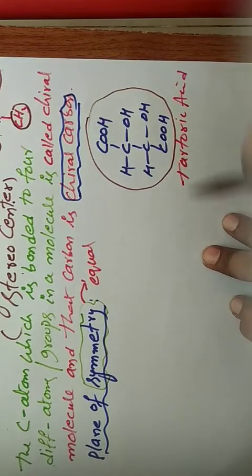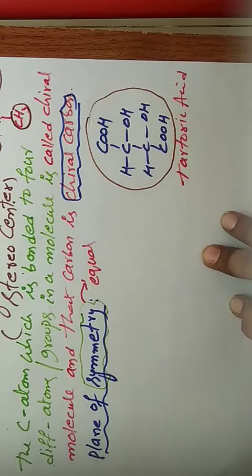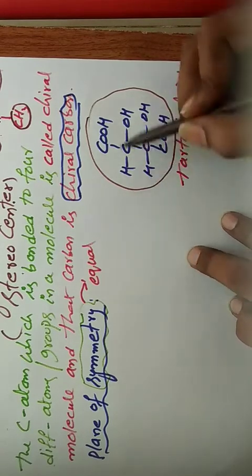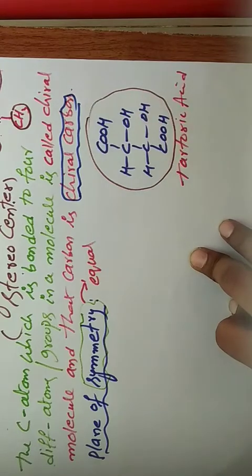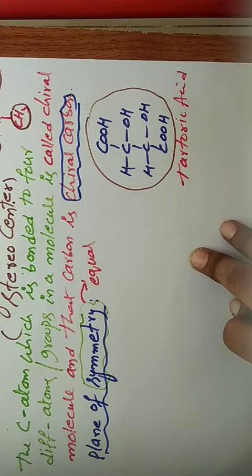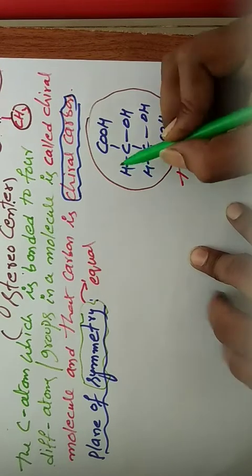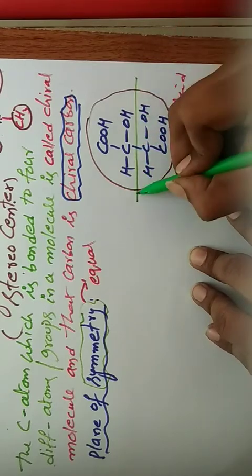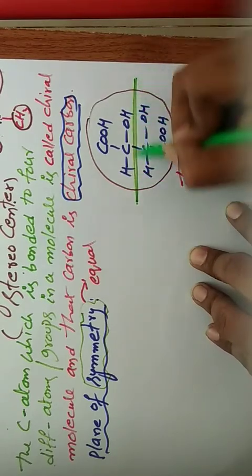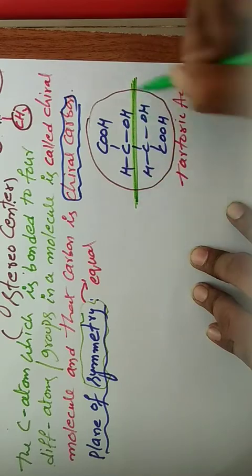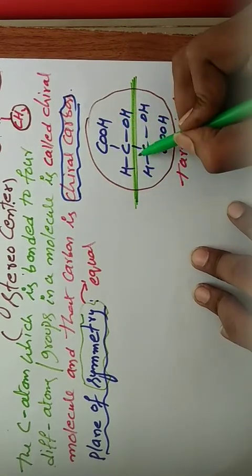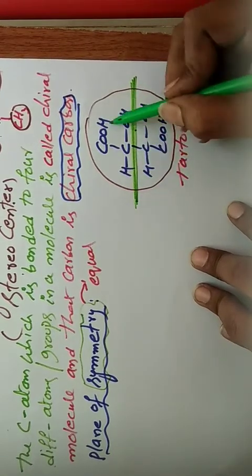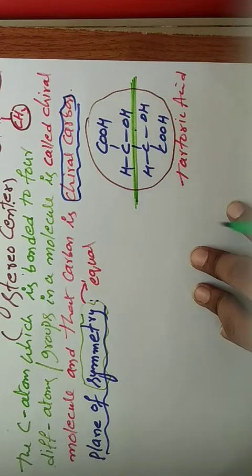In this molecule, you draw an imaginary line in any direction, in any place. So now I will draw an imaginary line here. This is the imaginary line. Whenever we draw this imaginary line, this molecule is divided into two equal parts.